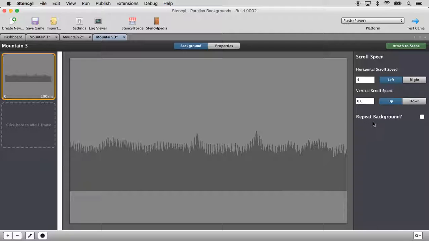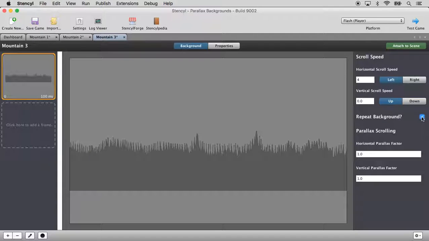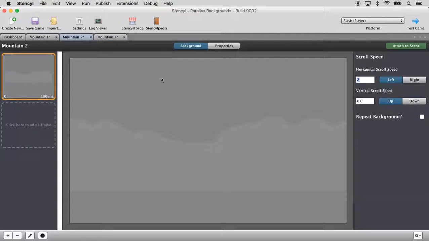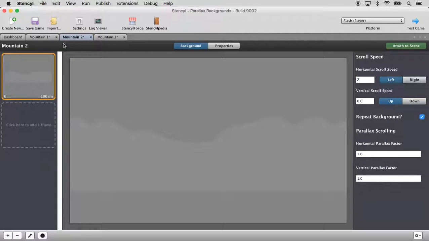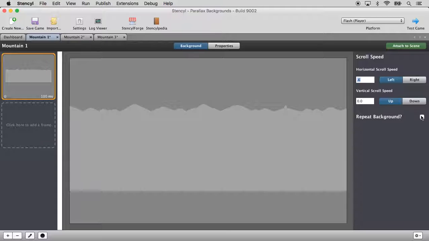Now we do want this background to repeat because these are just going to be automatically scrolling backgrounds. So let's check that on. You have some options for parallax scrolling. We're not going to change these for now since they're just automatically scrolling at the speed that we've designated. So go into Mountain 2 and repeat background, and Mountain 1, repeat background.